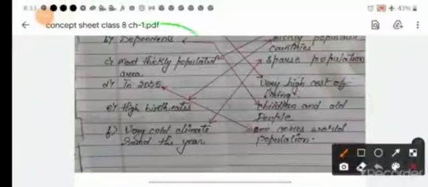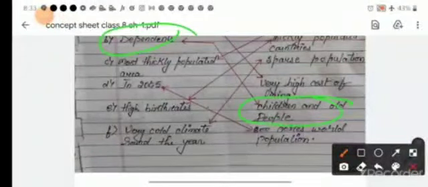Overpopulated countries have very high cost of living. Where there are overpopulated countries, there will be more people and more demands, so they have a very high cost of living. And the dependents are always children and old people. Children and old people always depend on their parents, you can say on the young people.